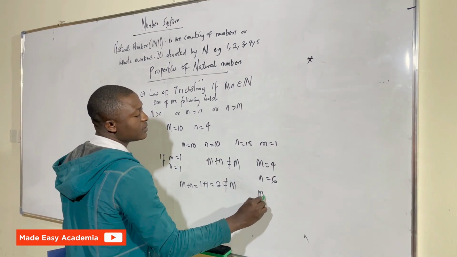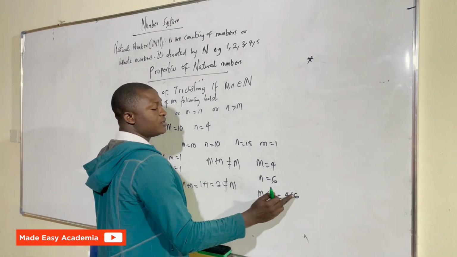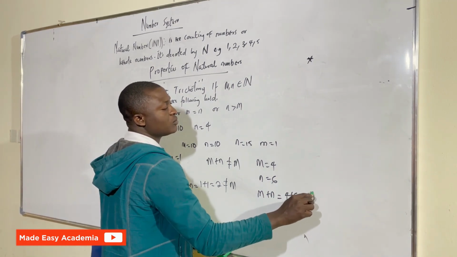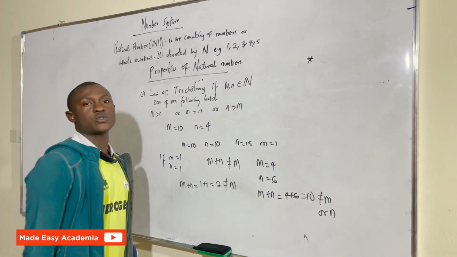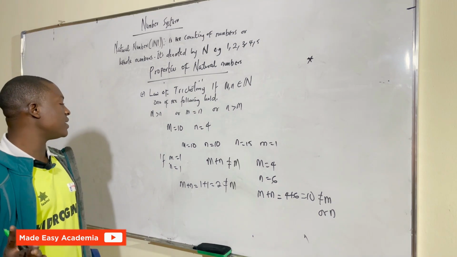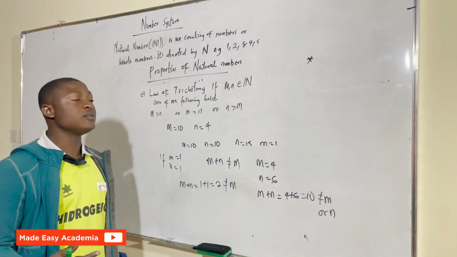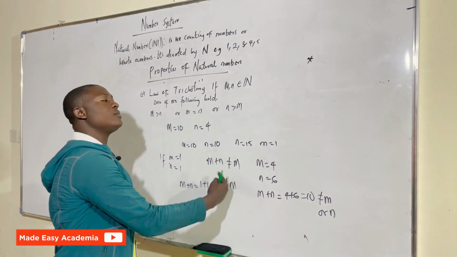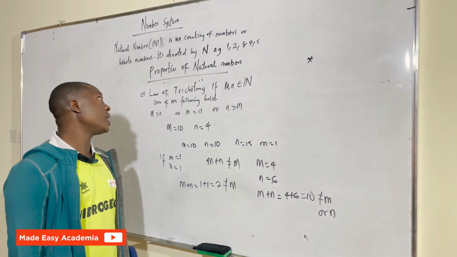If I add them, m plus n, that's 4 plus 6, of course we are going to have 10, which is not equal to m, and is not equal to n as well. So if I pick two natural numbers, either they have the same value or different values. If I add them together, the result can never be equal to either of the two, because they are natural numbers.